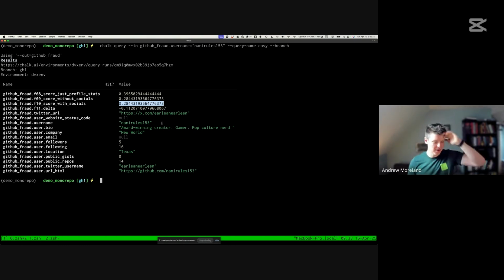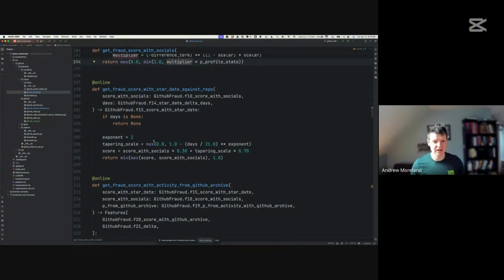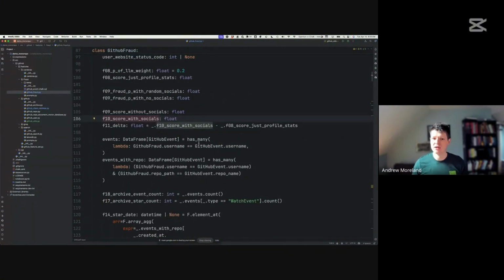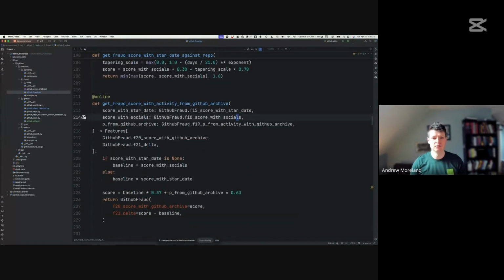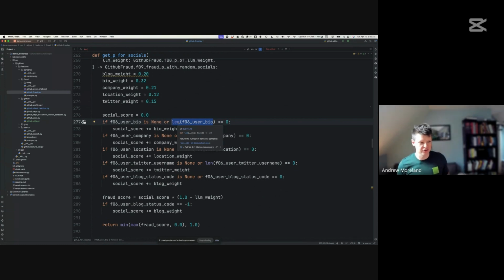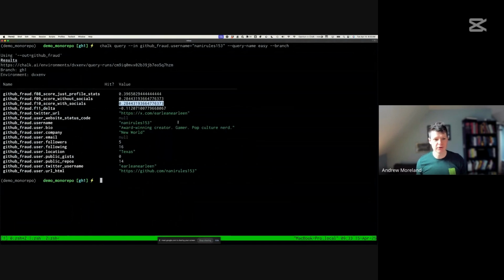So fairly low. And that's because they've actually filled in most of the fields in their GitHub profile. The stuff they filled it in with is kind of nonsense. It's just auto-generated. But because we have actually any data here at all, these simple heuristics, which are checking for things like score with socials, like do they have a user bio? Like is the len of their user bio non-zero? These simple heuristics get defeated by this fraudulent user, and we get a fairly low score.